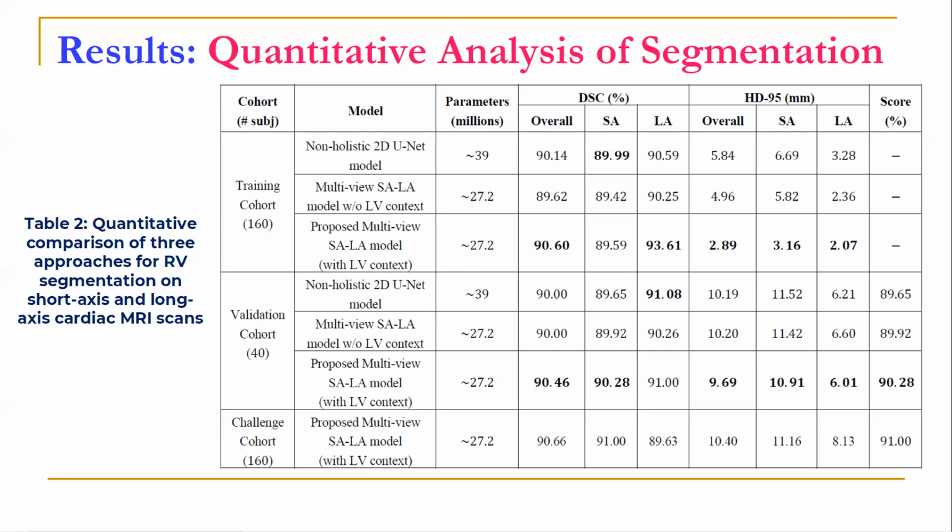It is important to note that the multi-view SALA-Net, with considerably fewer parameters, i.e., 27.2 million, significantly outperformed the non-holistic 2D U-Net, which has almost 39 million parameters.